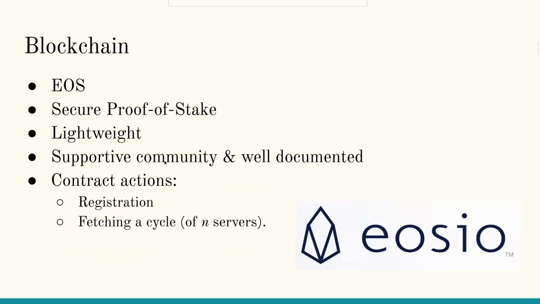Their APIs were well documented, which made it easy for us to deploy our directory of service contract, offering two main actions. First, registration, in which a node records its communication information and announces its so-called processing power, represented as the number of gates it's offering to evaluate. Then there is a second action of fetching a cycle of N servers to be used by the client. And then here is a security parameter, so a longer cycle means higher probability of satisfying the honest server assumption.